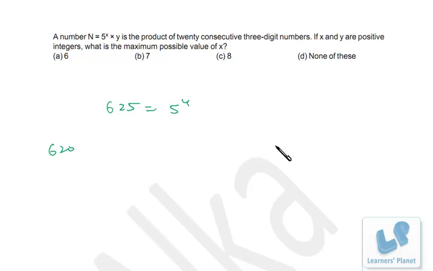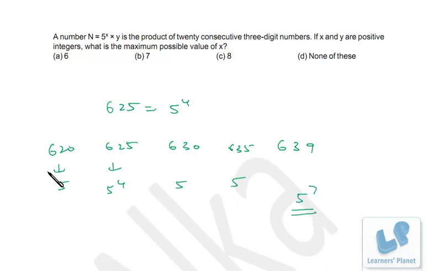So we can start with 620. From 620 to 639, in all there will be 20 consecutive numbers having 3 digits, or you can even choose from 625 to 644, right? So 620 will have one 5, then 625 will have 5 raised to 4, then 630 will have one 5, then 635 will have one 5. So whichever series you choose, you'll get 4, 5, 6 and 7. That's 5 raised to 7, not more than that. If you leave 620, you can go to 640. Further it will have a single power of 5. So what is the maximum possible value of x? That is 7. I hope you are clear.